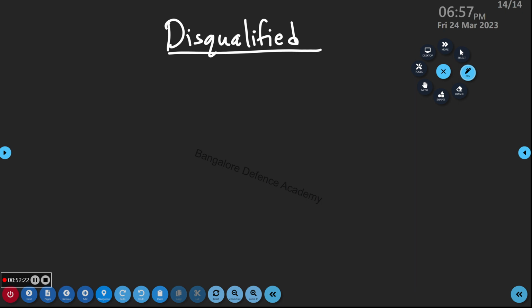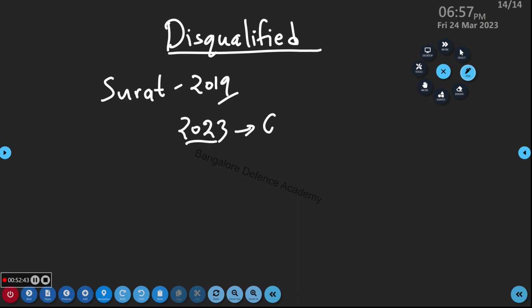According to the Representation of People Act 1951, any MP or MLA found guilty of corruption or any case, those who are in jail for more than 2 years, will be disqualified from Lok Sabha. That means they are not an MP, they are a common man. Who brought this idea? Congress brought this idea.